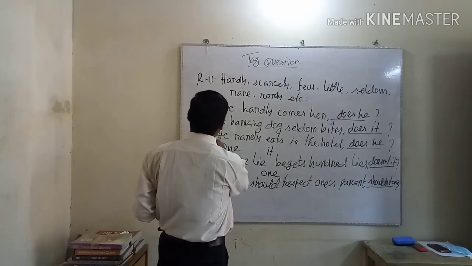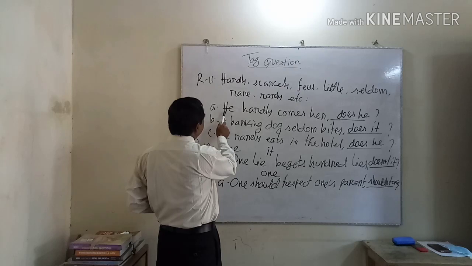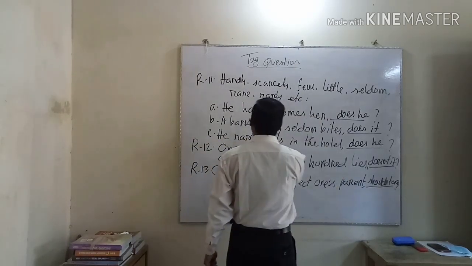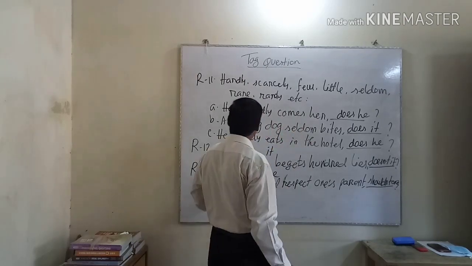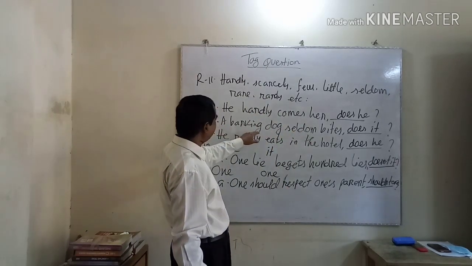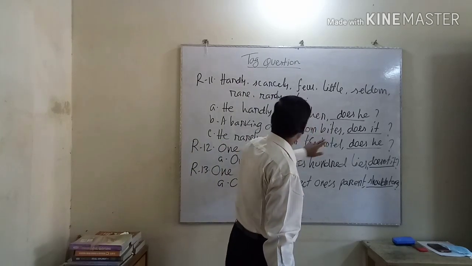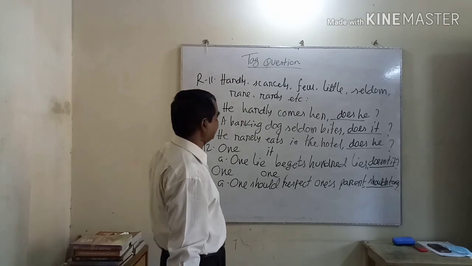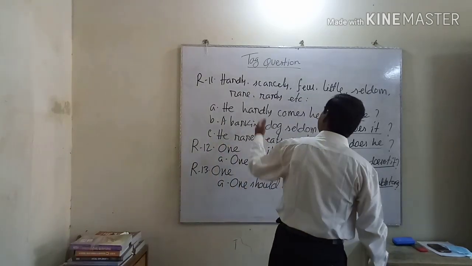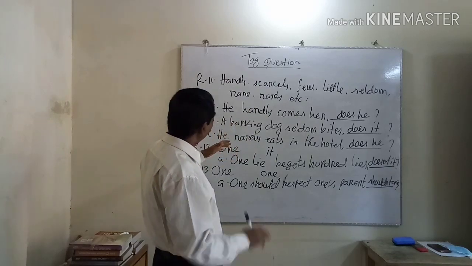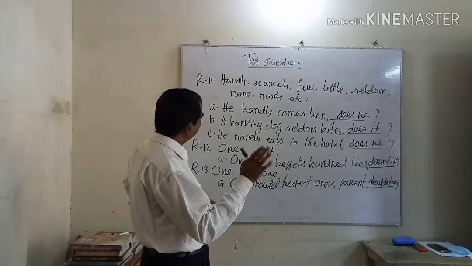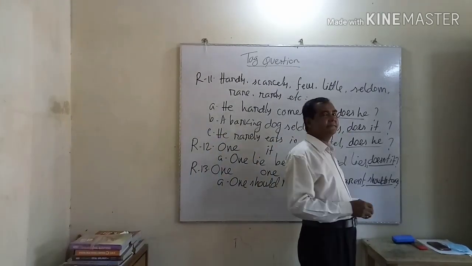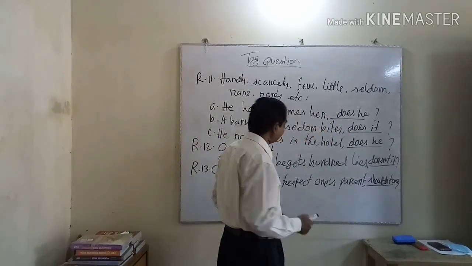Here, the example: he hardly comes here. Another example: a barking dog seldom bites. And another example: he rarely eats in the hotel. The same meaning of the sentence are negative. So the answer will be affirmative.